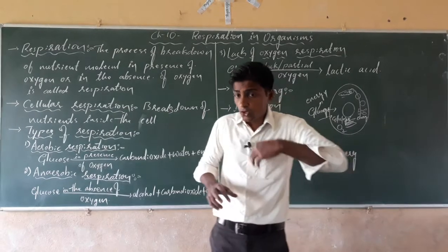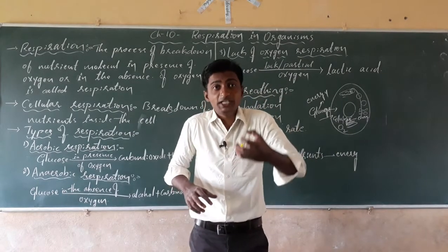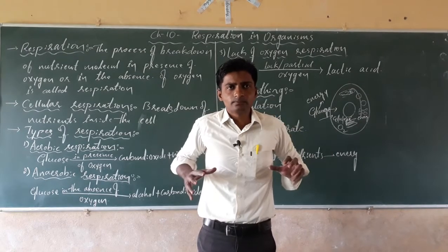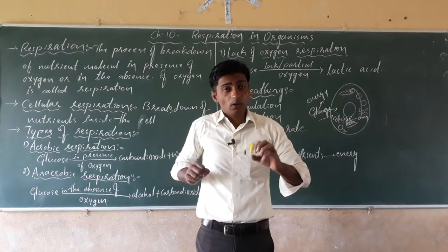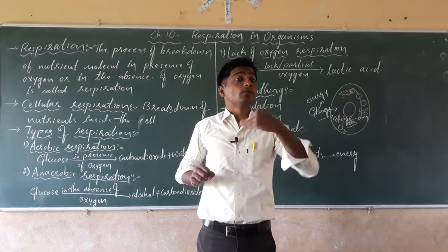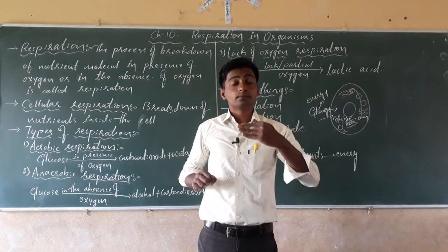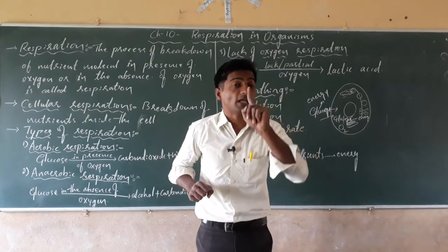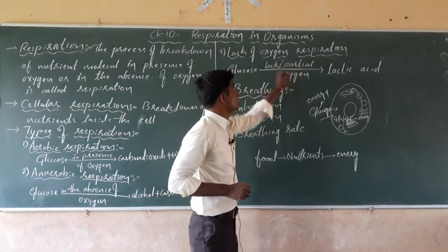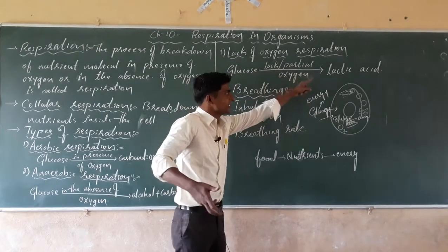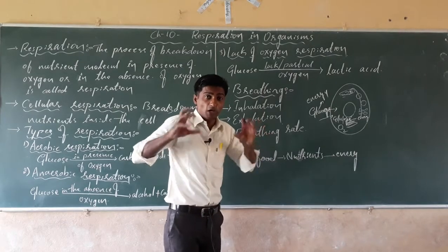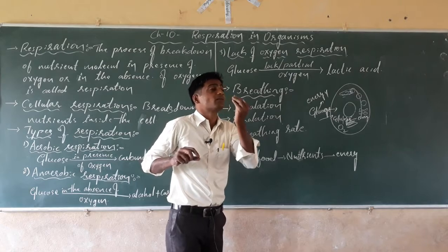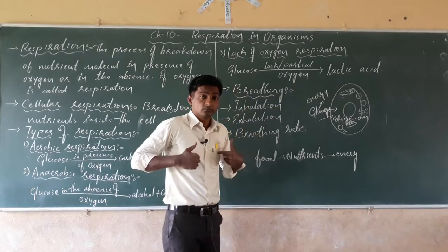See, when we go for heavy exercise, the body needs more energy. For heavy exercise it needs more energy, isn't it? At that time we breathe very fast, we breathe more. It means we take more oxygen, but that much oxygen is not enough to break down the nutrient molecules. The body needs more energy, but our nostrils are not enough to take in so much oxygen.